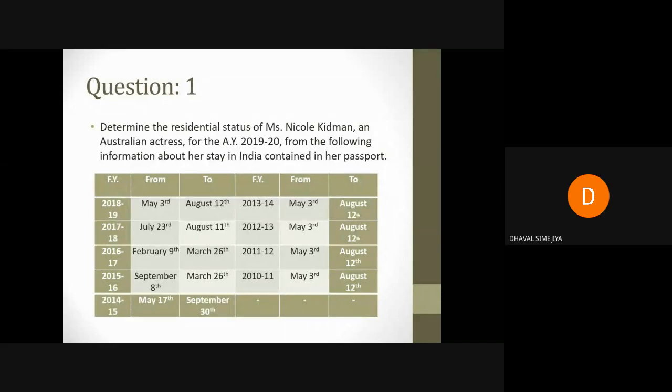I am giving you 5 minutes time. Chalo, solve the question and write down the answer in the chat box.